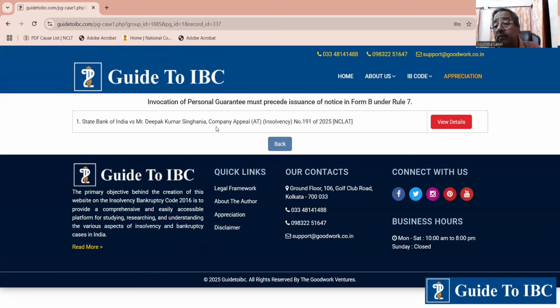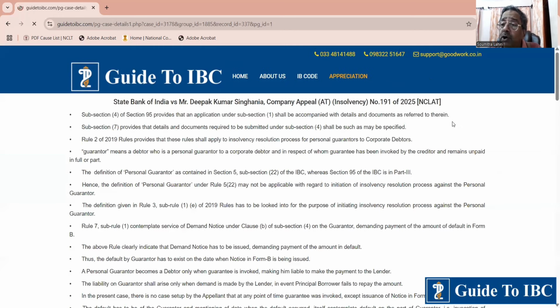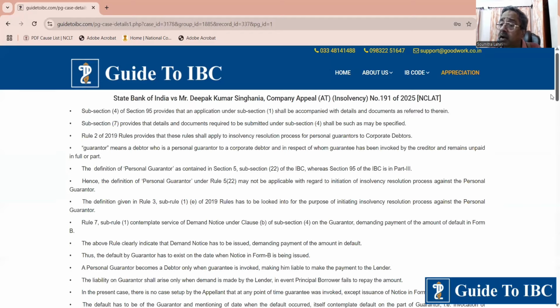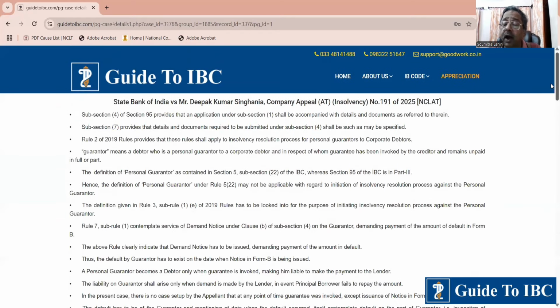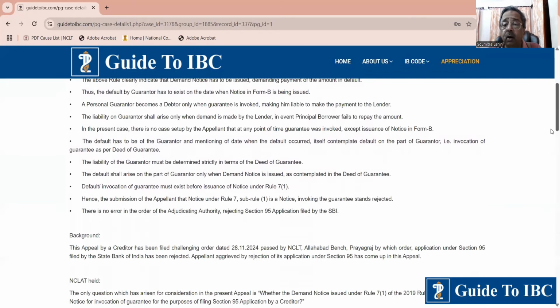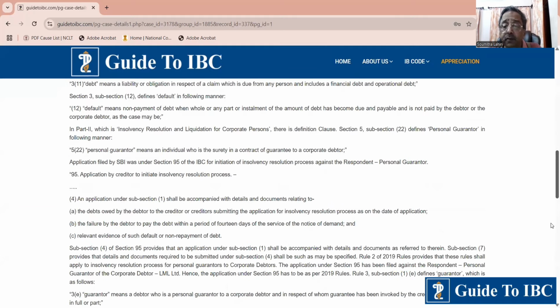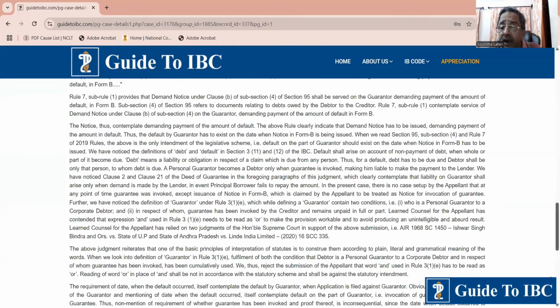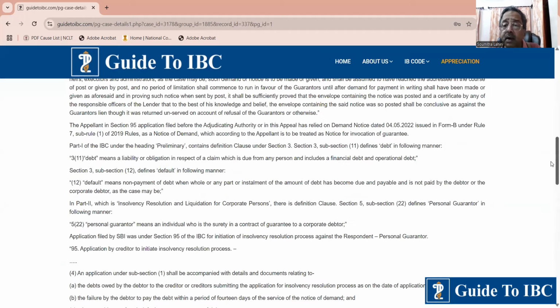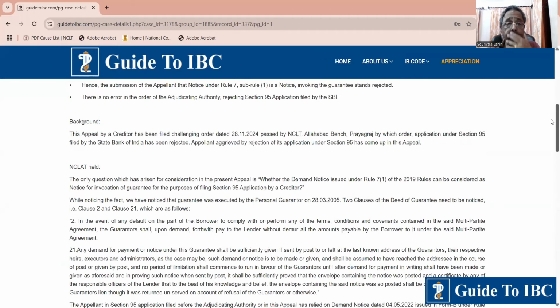Until and unless the personal guarantee is invoked, how can you raise a demand? And for a demand, first the default has to take place. So this is a paramount shift, and this particular instance is going to have a tremendous effect on future cases. So this is a very important case. I would recommend the readers to go through this.